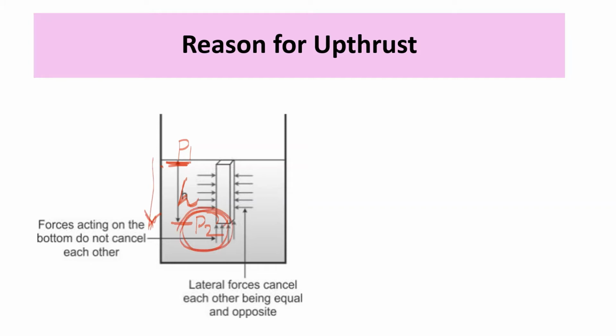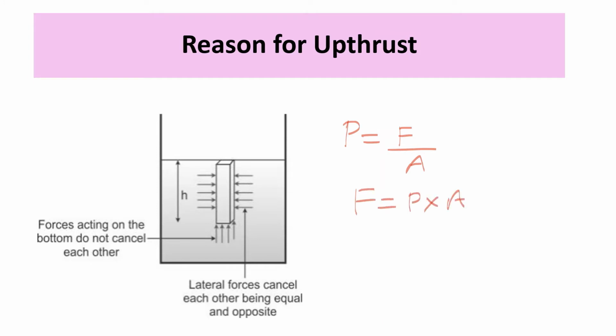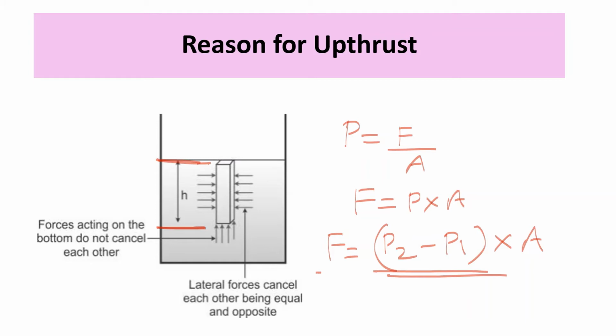What is pressure? Pressure is equal to force by area. Therefore, force is equal to pressure into area. Between these 2 points, what will be the pressure difference? Pressure difference is P2 minus P1. Therefore, force F is equal to P2 minus P1 into A. This pressure difference is the cause for this force, and this upward force is known as buoyant force or upthrust.